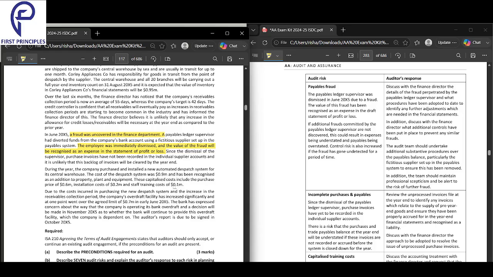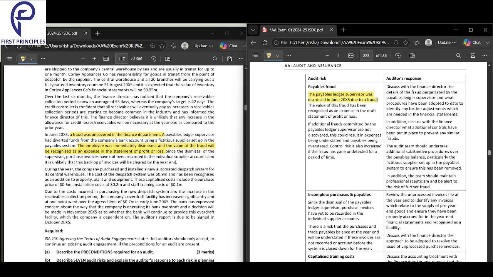Okay. So this is what happened, that there was a fraud and he was immediately dismissed. So first of all, this is a risk. Now I will understand why it is a risk, right? He was dismissed due to fraud, and that is a risk.